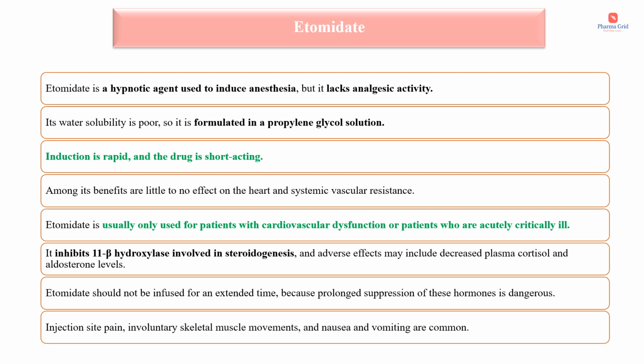So etomidate is mainly useful in patients with cardiovascular dysfunction or patients who are critically ill. The mechanism of action of etomidate is by inhibiting 11-beta hydroxylase involved in steroidogenesis. Adverse effects may include decreased plasma cortisol and aldosterone levels. Etomidate should not be infused for an extended time because prolonged suppression of these hormones is dangerous. Injection site pain, involuntary skeletal muscle movements, and nausea and vomiting are common.